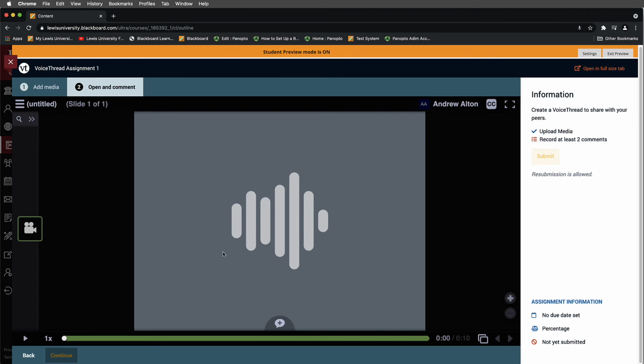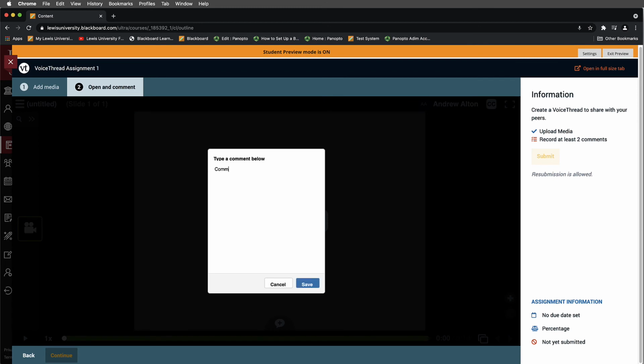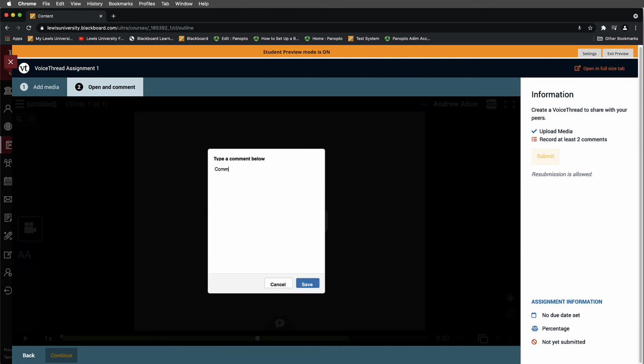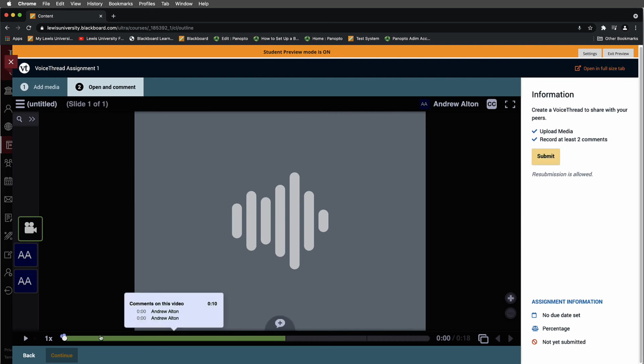And remember, the second step that we would have had here would be record at least 2 comments. So we could now select this lower bar and use any of these methods to comment, just like we would with VoiceThread. So I might say comment 1, just make it text. And then somewhere further along here, I'll make a comment 2 just in text, just so you can see this process. Okay, and these aren't particularly specific, and I messed up the time on the comment. You can see I overlapped these.